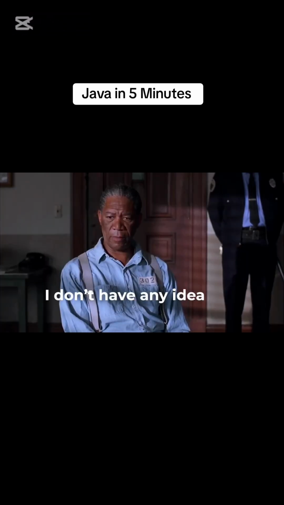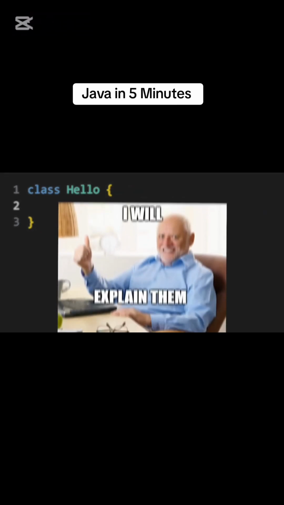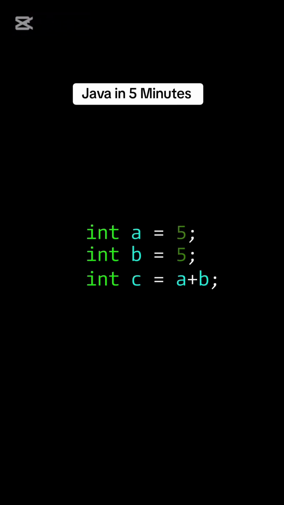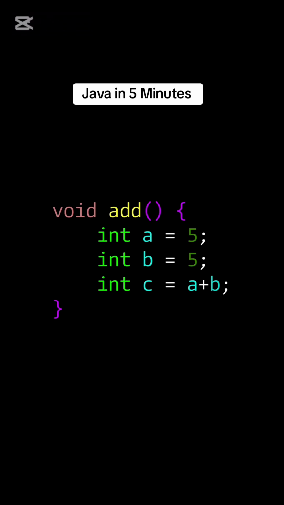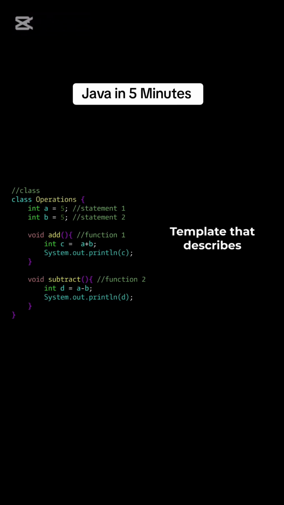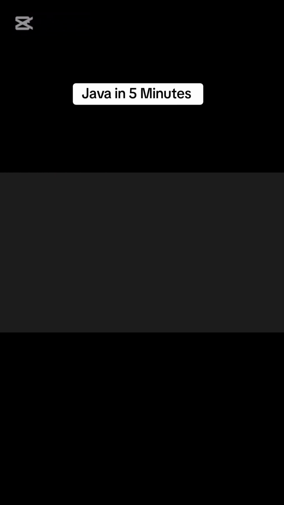I don't have any idea what that means. Don't worry, I've got your back. A single line of code is a statement. When you group multiple statements together, you create a function. Then, when you group multiple functions and statements, you create a class. Think of a class as a template that describes how to create something. Let's take a real world example.